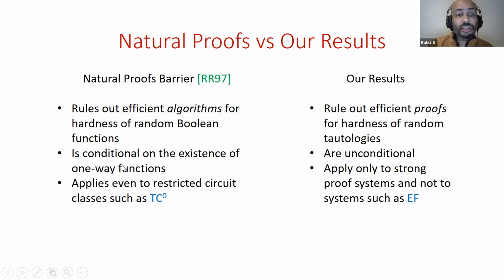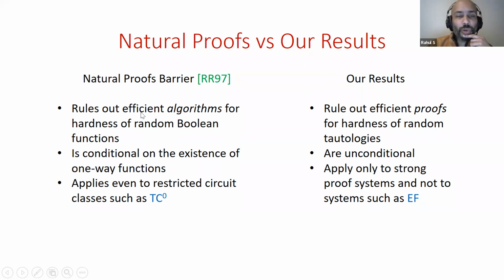It's conditional on the existence of one-way functions. And the really nice thing about this is that it applies even to very restricted circuit classes, just TC0. There are no efficient algorithms even for certifying that random Boolean functions don't have small TC0 circuits, given an appropriate cryptographic conjecture. So what about our results?